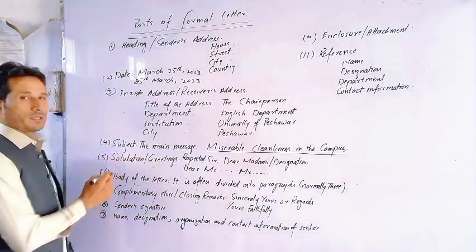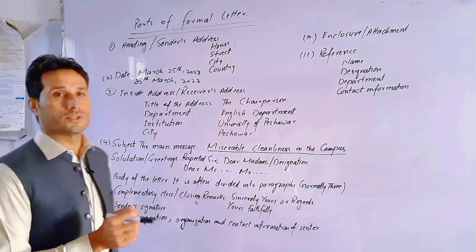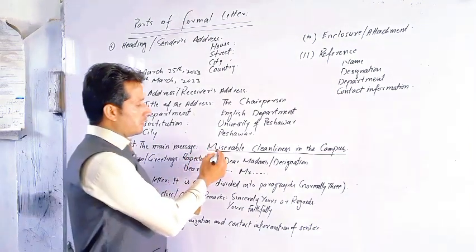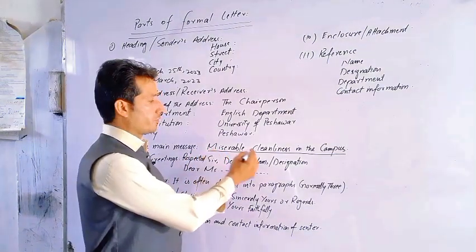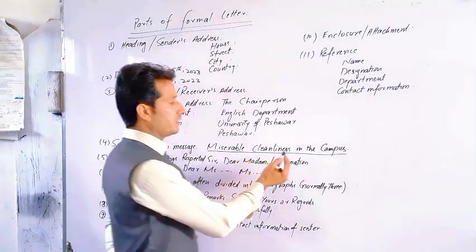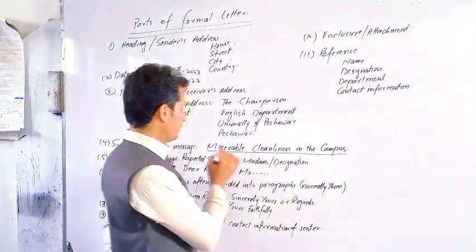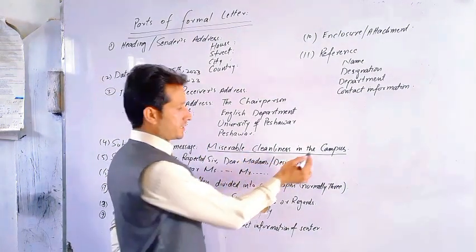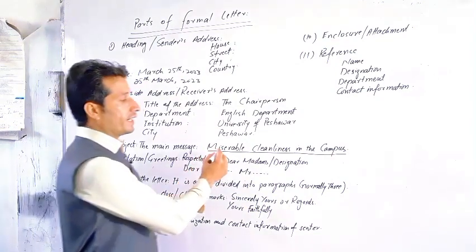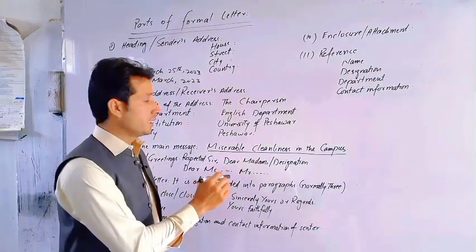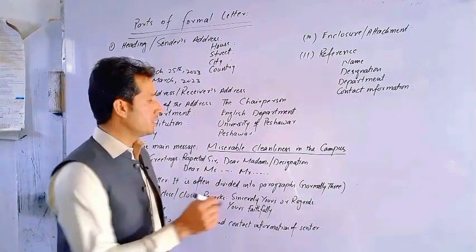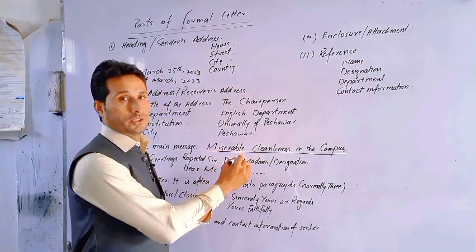Next we have subject, the major theme, the main message of your letter. When we are writing by hand, we capitalize the first letter of each word apart from the functional words. So like Miserable Cleanliness Condition in the Campus. Every word is capitalized apart from these functional words. And if you are typing, then we underline this subject and we also write it in bold. So bold and underline along with capitalization.